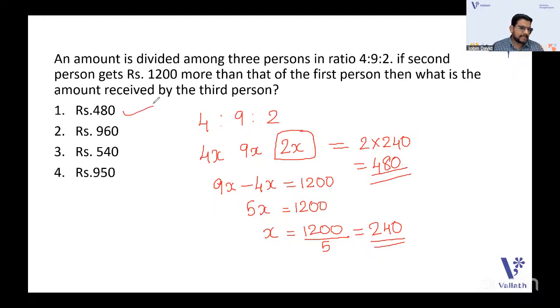How many of you got the correct answer? Very good. You are learning, guys. Superb. Let us check the answer. Is it 480 or not? The answer is 480. This is how you attempt a ratio and proportion question. Whenever there is a ratio and proportion question, you can associate the ratios with a common quantity. It's very easy to get the answer to this type of question. So try it out. Going to the next question.